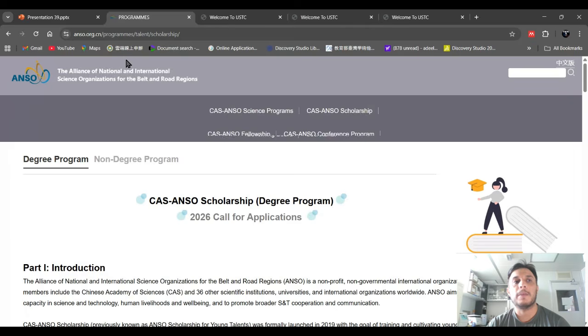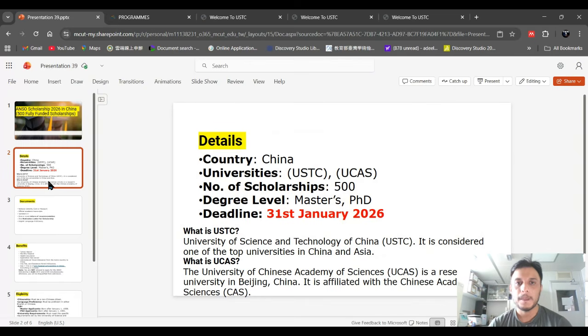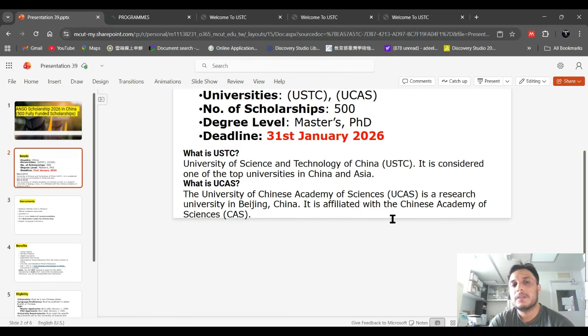Before making an application or account, we will discuss some information, like universities, USTC and UCAS. The number of scholarships is 500. 200 scholarships are for master and 300 scholarships are for PhD, and the deadline for this scholarship is 31st January 2026.